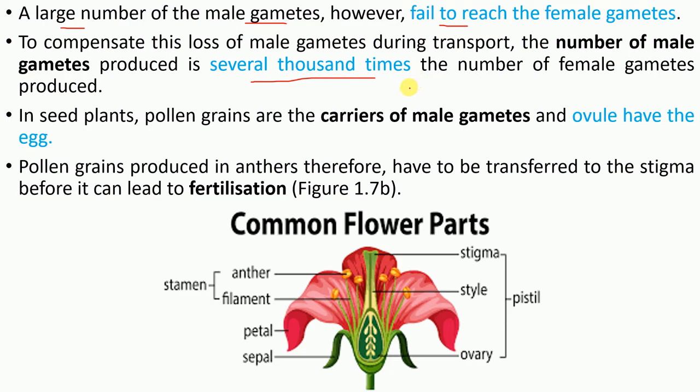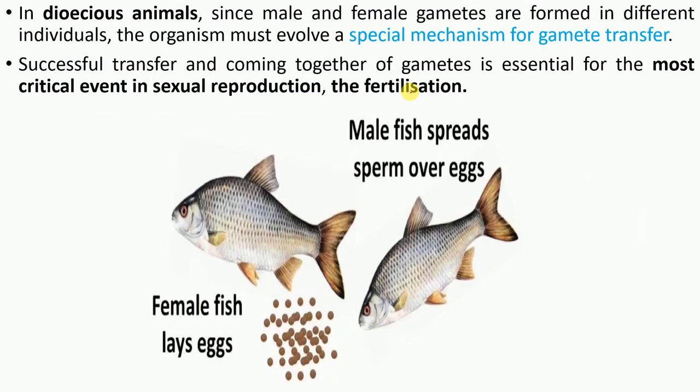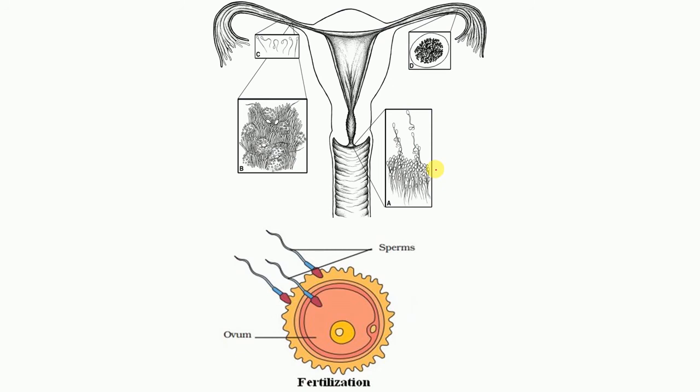It is necessary, right? For example, in the case of human beings, sperm cells will be 200 to 300 million, or you can say 20 to 30 crores, at one time. It is a huge number because there are so many chances to lose these sperm cells, right? We'll see this in detail in chapter number 3.